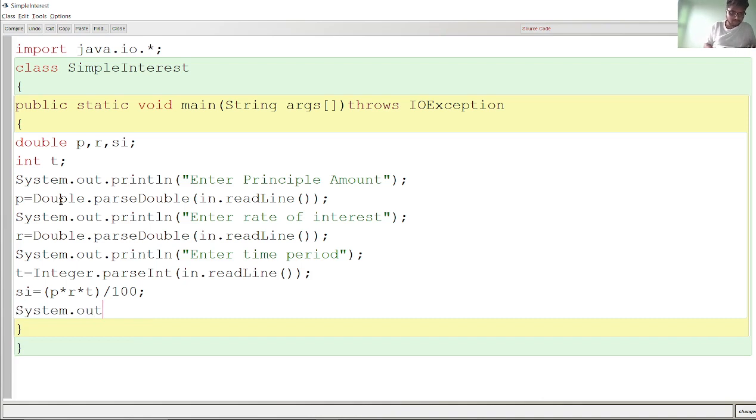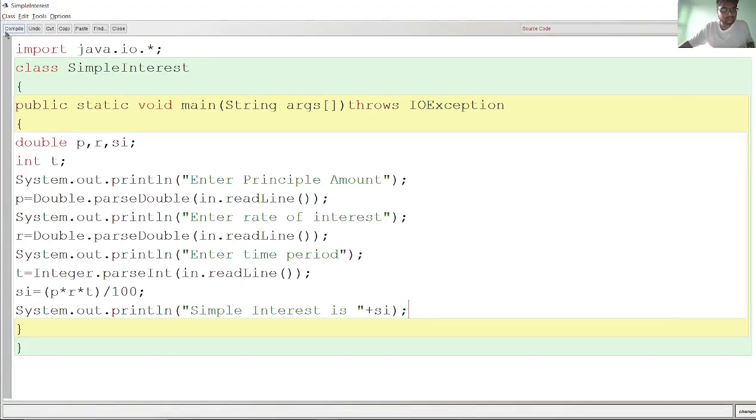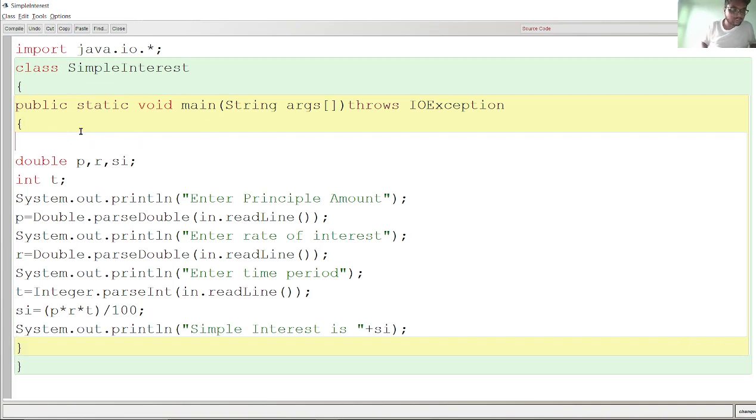Now you have to display this output. So how do you use the System.out.print command? Now write the output. Right. All right, recording is going on. Compile this. See, there is a compilation error. Sorry, it cannot find it. Oh, sorry, I forgot to tell you how you can invoke this.